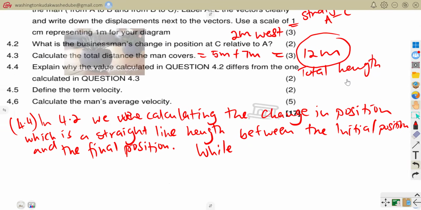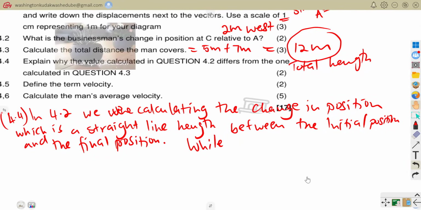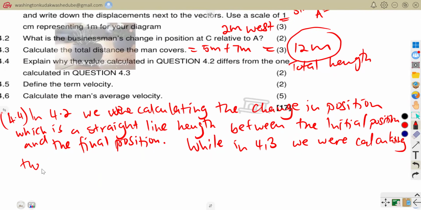While in 4.3, we were calculating the total length covered, irregardless of direction.